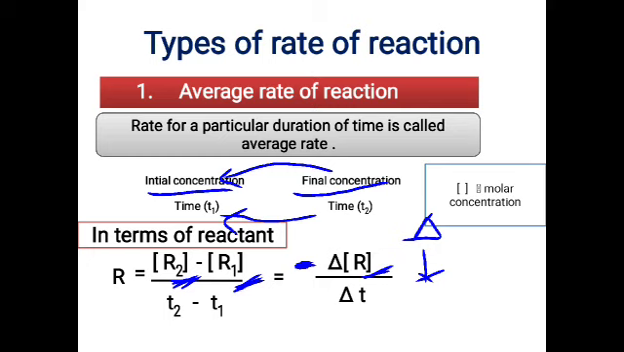But remember one thing, rate can never be negative. It is always a positive entity, like speed can never be negative. You can't say that the speed of the vehicle is minus 5 kilometer per hour, it is always plus 5 kilometer per hour. Similarly with the rate of the reaction, rate can never be negative. This negative sign is only for indicating that with the passage of time, the concentration of the reactant is decreasing.